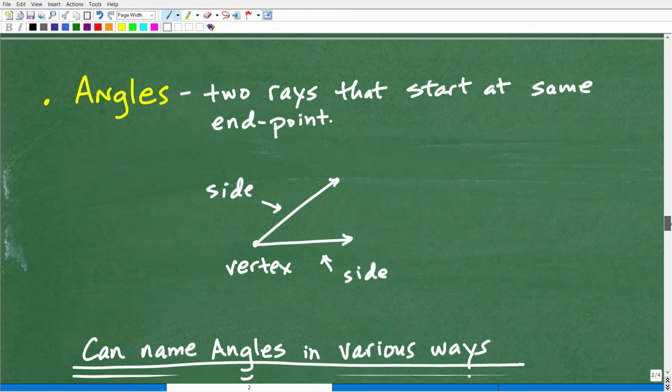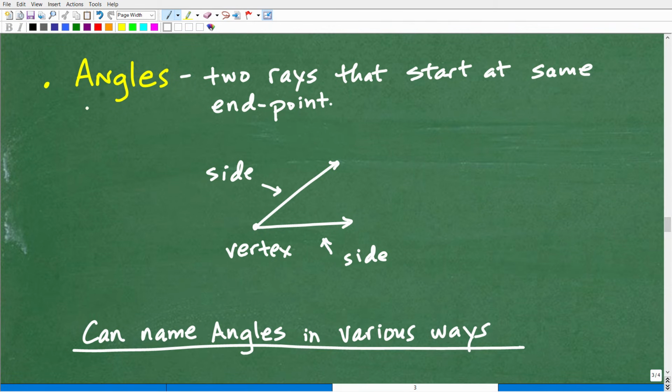All right, let's talk about angles now. So what is an angle? Well, again, we have a specific definition. It's 2 rays that start at the same endpoint. So remember, a ray has an endpoint, and then it's a line that has an endpoint like so.